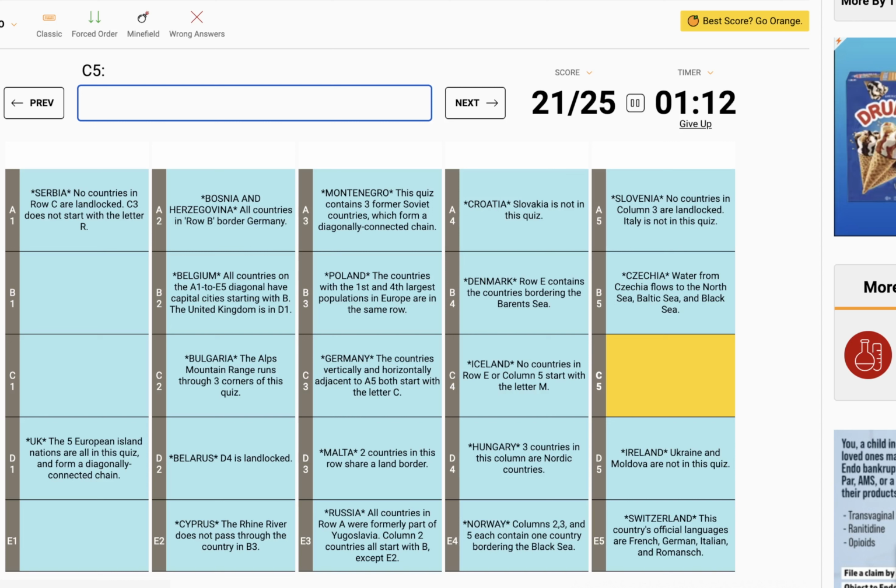The country with the first and fourth largest populations in Europe are in the same row. I have no idea. We need an open country in E1 and another country that borders Germany in B1. So I think that could be France and Austria in the 2 of those. I don't want to lose on time. The first and fourth largest, so it has to be Germany, but what's number 4? Germany and.